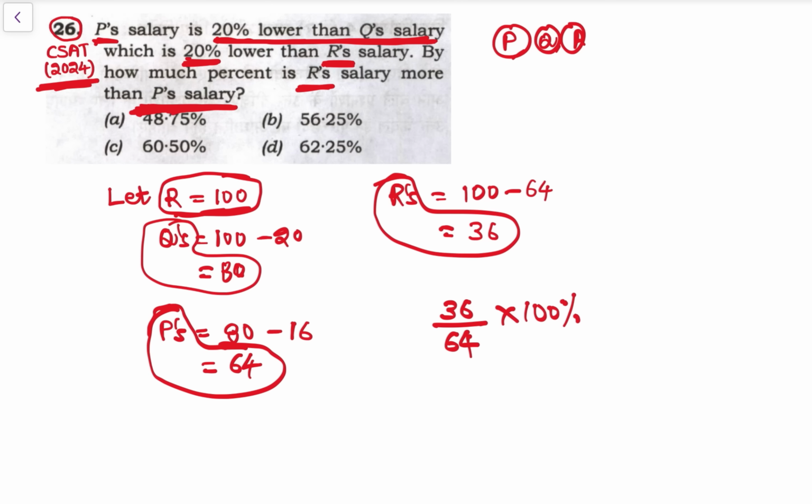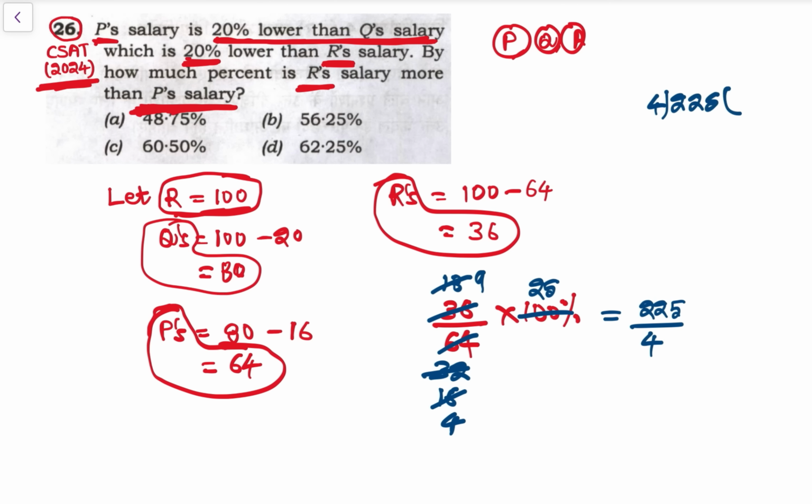So we can do the calculation. See, this is 18s are and this is 32s are and this is 9s are and this is 16s are, and this is 4 4s are and 4 25s are and 4 4s are. So now it is 25 into 9, that is 225 upon 4. So 225 upon 4 कर लो. 4 5s are 20, then 2 5 4 6 are 24. So we got the answer 56.25% है, बाकी में है नहीं.